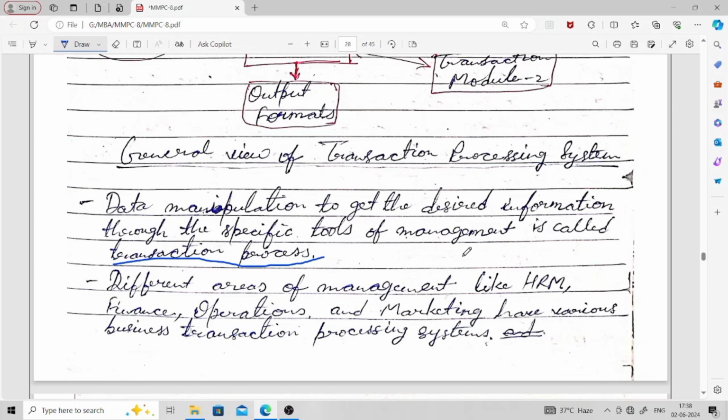So that is known as transaction process. Different areas of management like HRM, finance, operations and marketing have various business transaction processing systems.